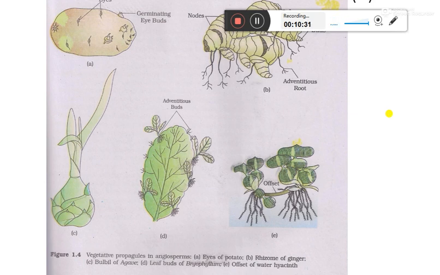Here are other vegetative structures: the eyes in the potato, adventitious roots in ginger, bulbil in agave, the adventitious buds in Bryophyllum, and the offsets in water hyacinth.